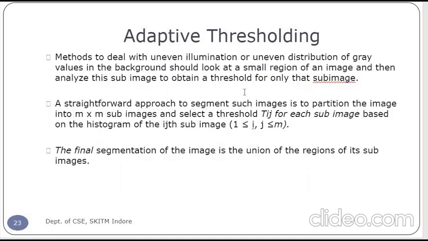A method to deal with uneven illumination or uneven distribution of gray values in the background is to look at a small region of the image and analyze that sub image to obtain the threshold for only that sub image. A straightforward approach to segment such an image is to partition the image into m cross m sub images and select a threshold T(i,j) for each sub image based on the histogram of the ijth sub image. The final segmentation of the image is the union of the regions of its sub images.